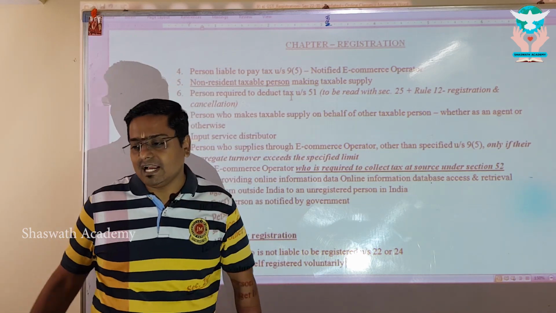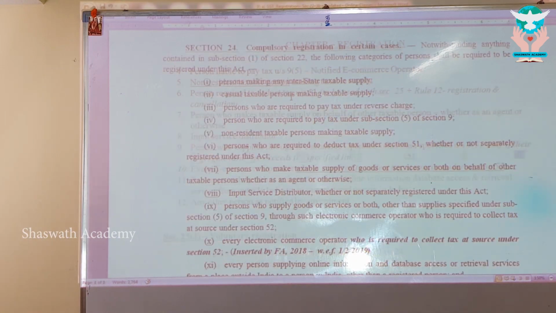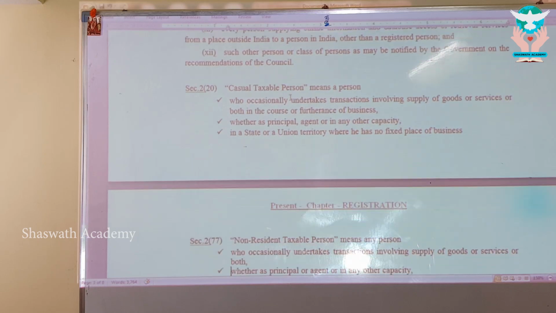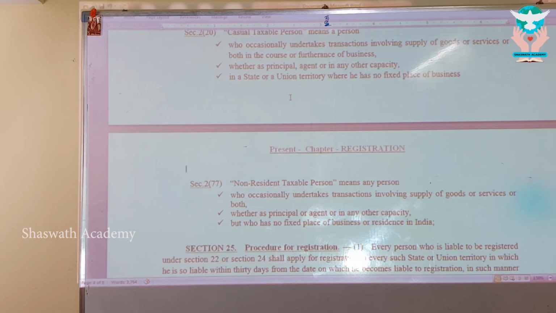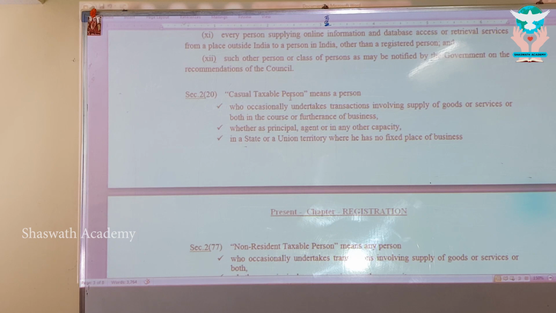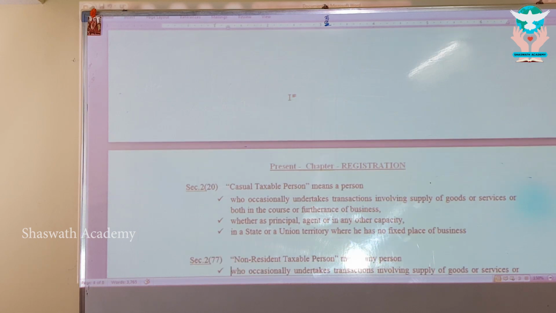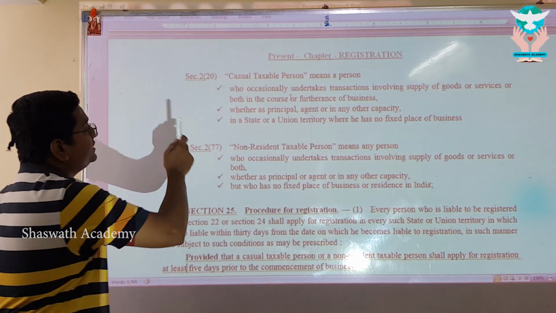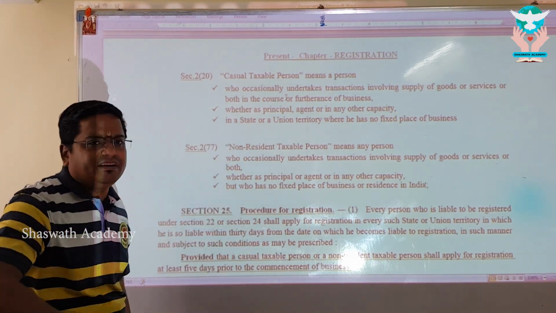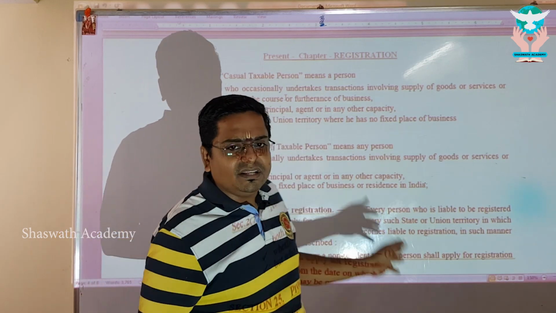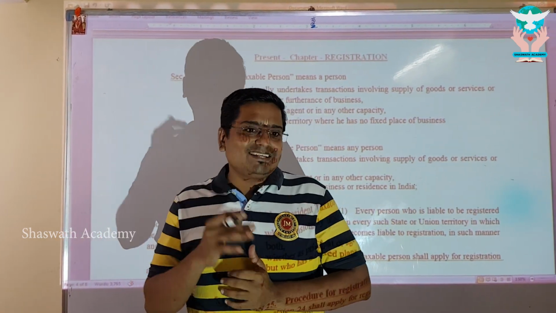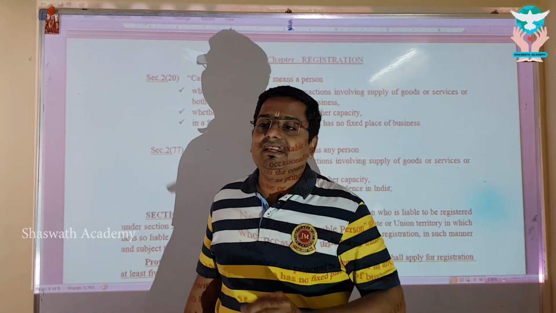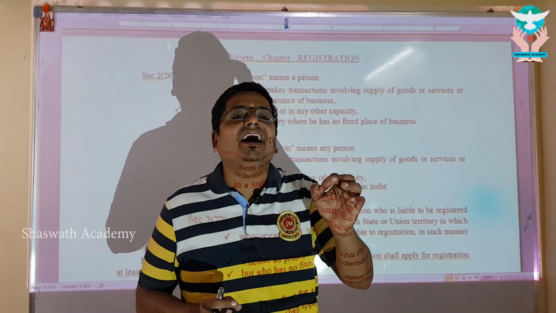Who is a casual taxable person? And my dear, you guys have to look into the bare law as to who is this casual taxable person. And section 2 clause 20 and 2 clause 77, you should go together. Only then you will appreciate how it works. Here we go. We will go for these 2 learnings together. Look at section 20 and look at the similarity. I will explain with a classic example. See, before you read this, let me give you a classic example. Our Hari has come to this class from Haryana.